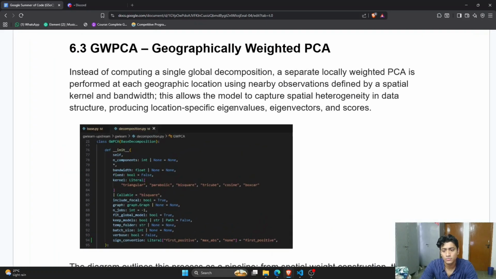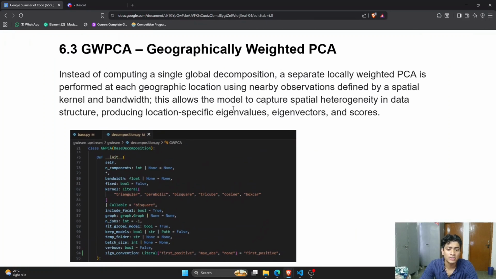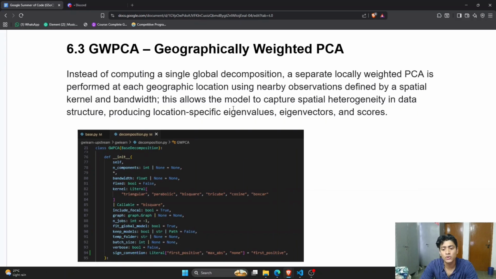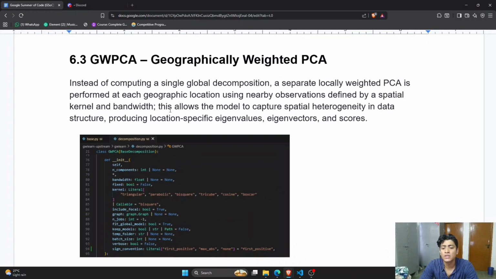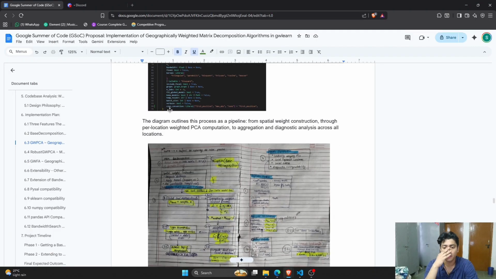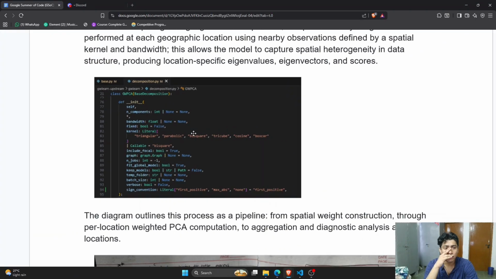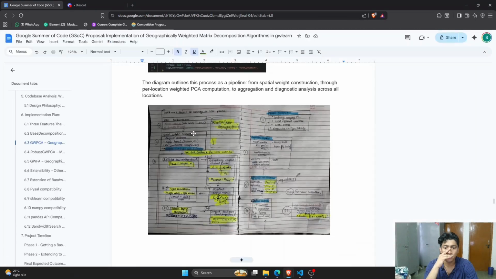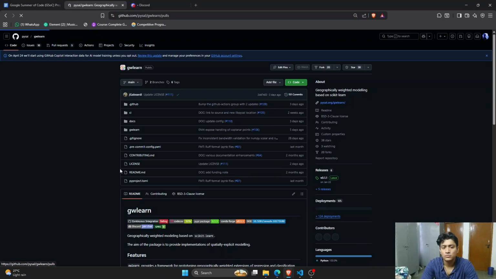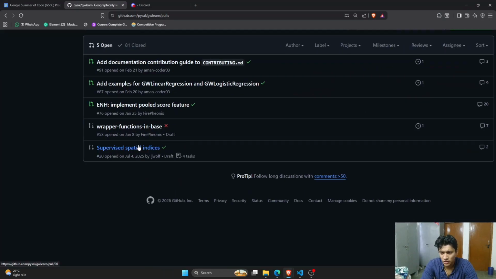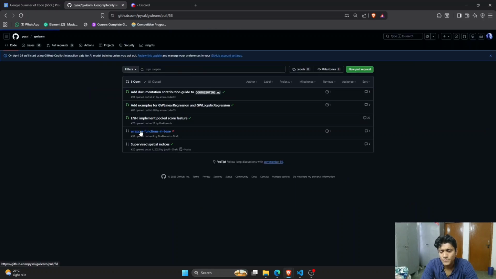So yeah, the GWPCA class and also other decomposition algorithm classes will extend the base decomposition, and basically the others are just overrides of everything, right? And also I would like to mention that in one of my draft pull requests, let me just show it to you. One of my draft pull requests, the wrapper functions in base.